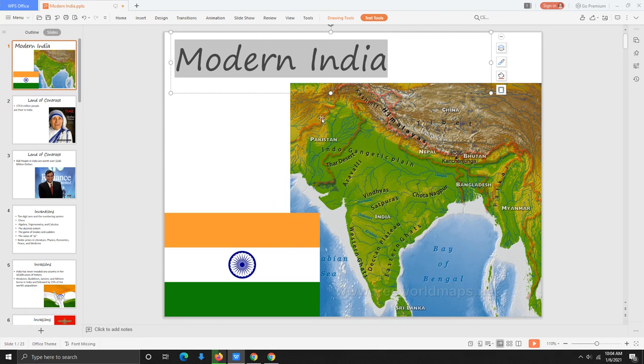You can also see the area that we're going to be talking about here. So you see India, Pakistan, Bangladesh, and Nepal and Bhutan. So that's the area that we are talking about. Now, Pakistan, India, and Bangladesh used to be one country. They get divided, but that happens later on, so we'll talk about that later on.